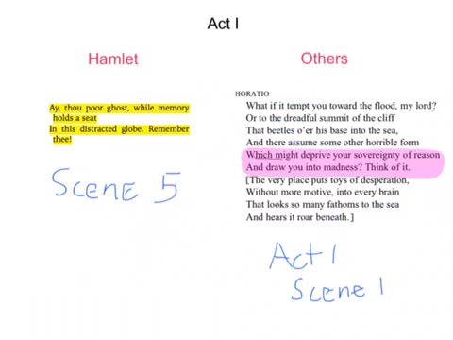In Act 1, Hamlet is seen as insane, and in the quote by Horatio, he's attempting to convince Hamlet not to chase the ghost, which might "deprive your sovereignty of reason and draw you into madness." He believes it would cause him to become insane, but speaking with the ghost actually temporarily brings Hamlet out of his insanity, as you can see in the quote, "Ay, thou poor ghost, while memory holds a seat in this distracted globe, remember thee."